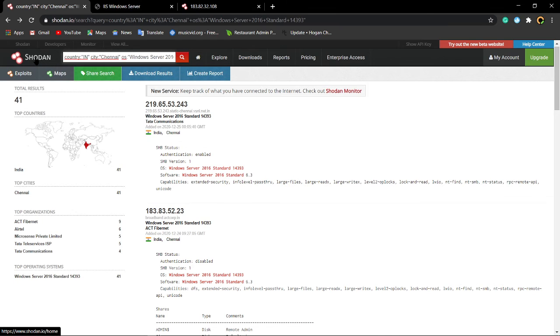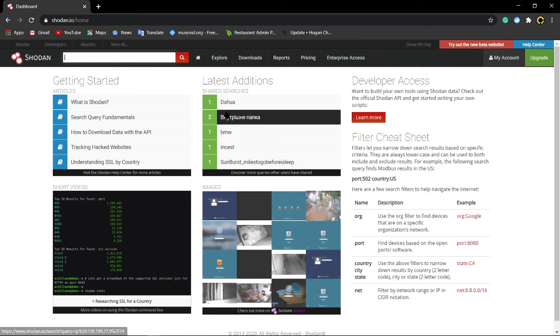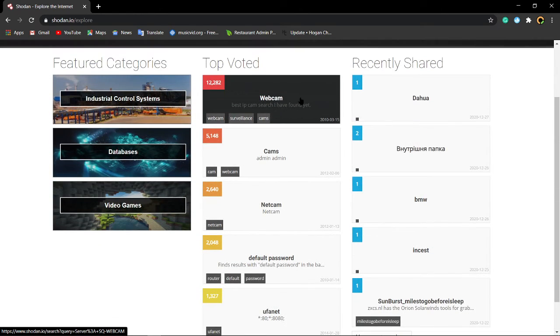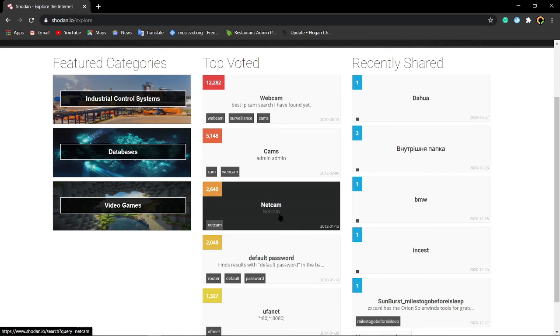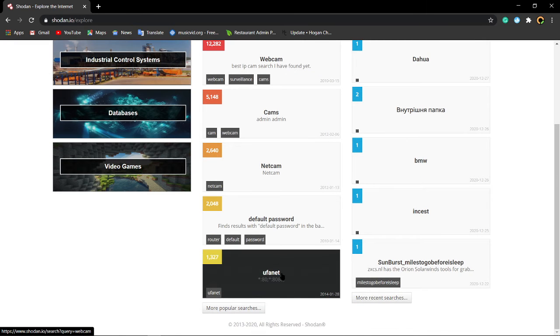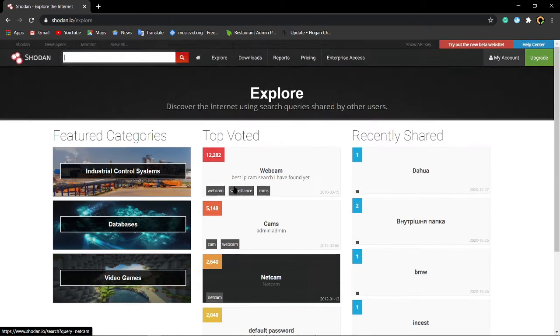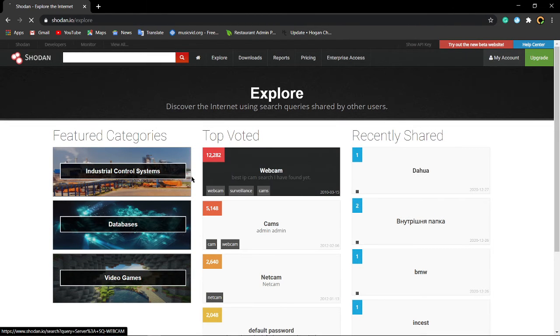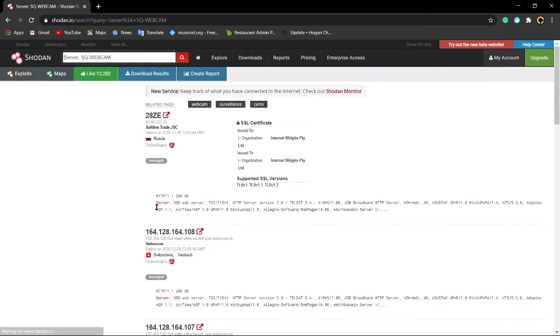Okay, if you are not interested in these keywords, then you can move on. I'll give you another option too. See, you have an Explore tab here. You can just click on it. It is giving me a lot of stuff: webcams, cameras, netcams, default password, and so on. So for now, let me click on some webcams or netcams.